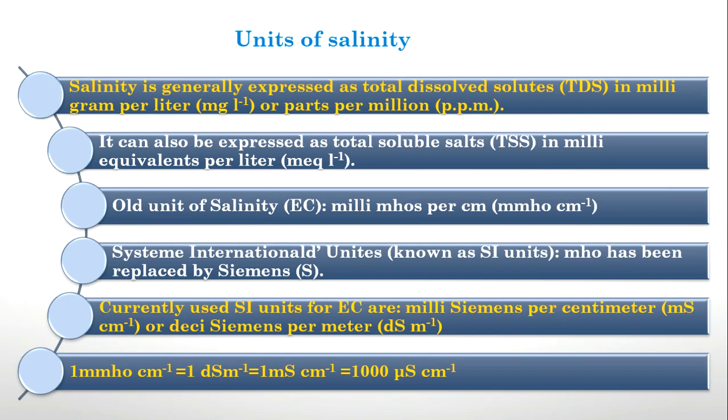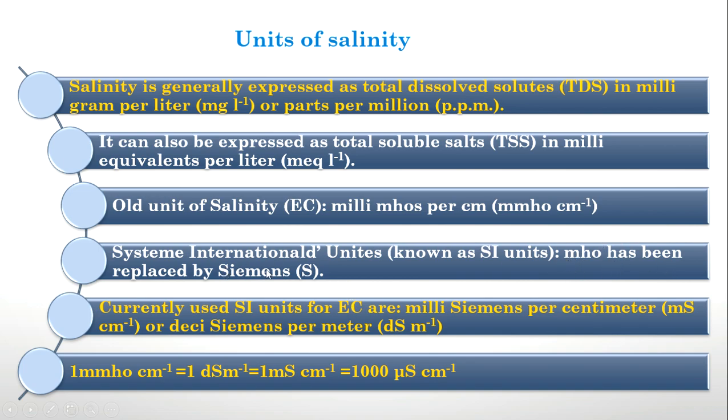Now the salinity can be expressed mainly as the total dissolved solutes in milligram per liter or parts per million, and it can also be expressed as milliequivalents per liter. There is an old unit for salinity. Earlier, salinity was expressed in millimhos per centimeter, but now we will follow the SI unit. As per the SI unit, the mho was replaced by Siemens.